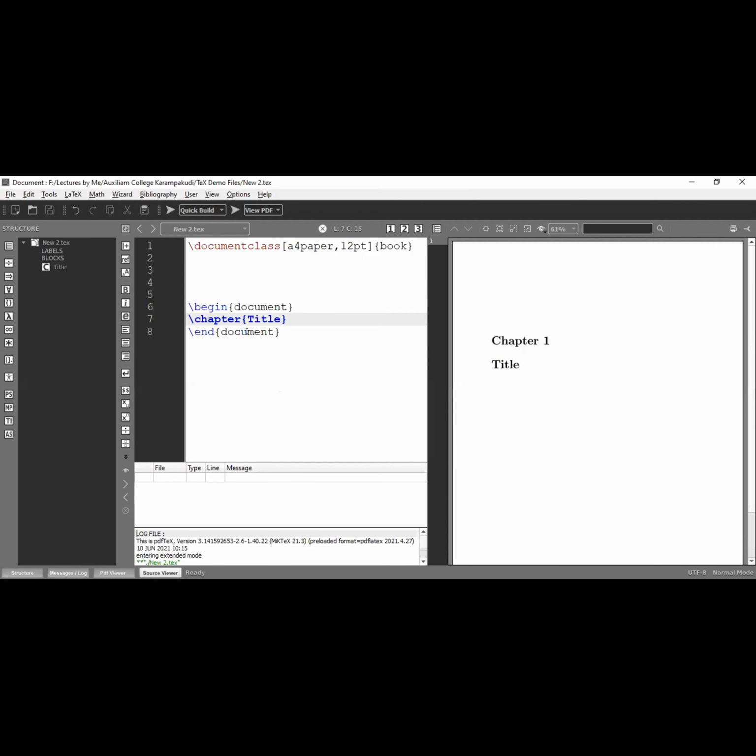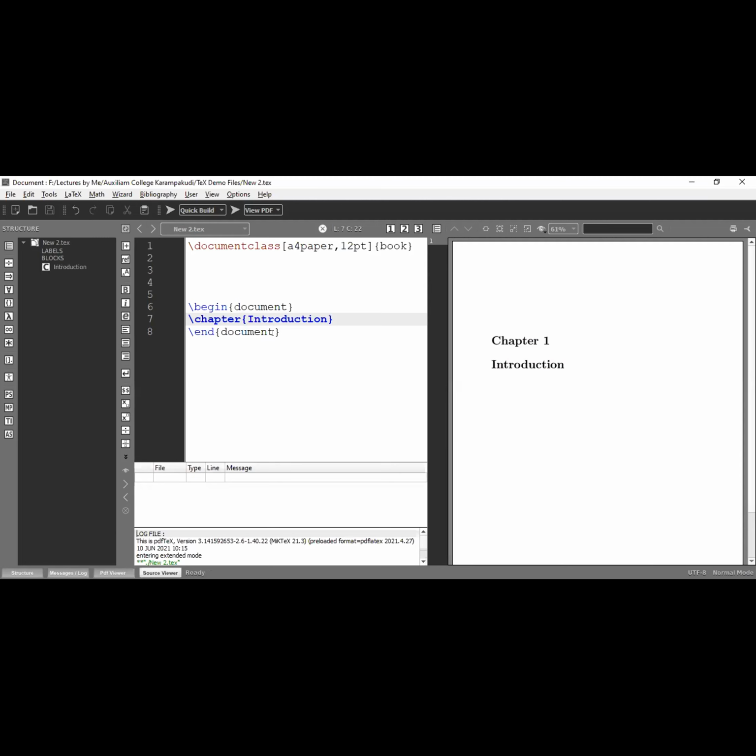Just to see that it automatically uses chapter. Within that chapter, the title is title. Instead of title, I am using one more section, introduction. Now I am going to run this file. Chapter 1 is introduction. It automatically creates a row. I don't want the name chapter. I want unit 1, unit 2, and so on.